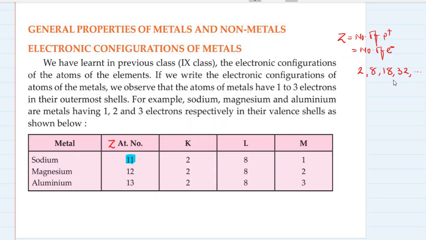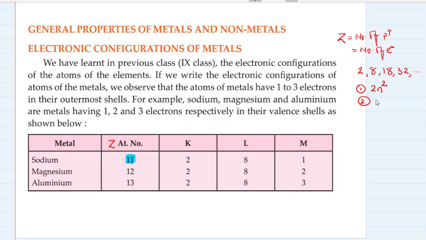Do you remember the formula by which this rule is governed? 2n square, where n is the number of the orbit. So that's the first rule: the maximum number of electrons which can be held in any shell is governed by the formula 2n square.